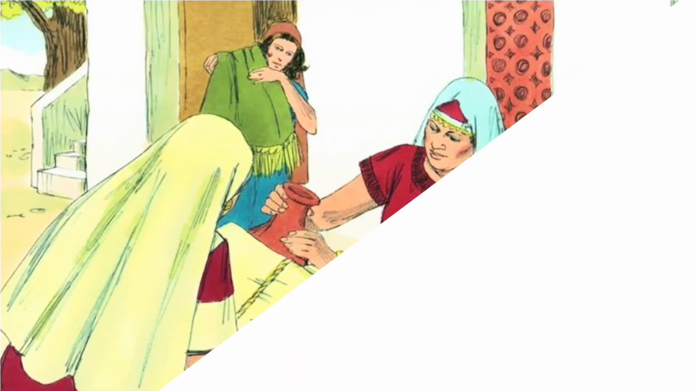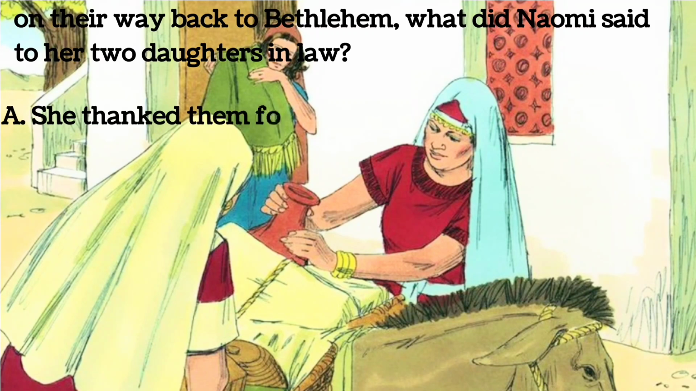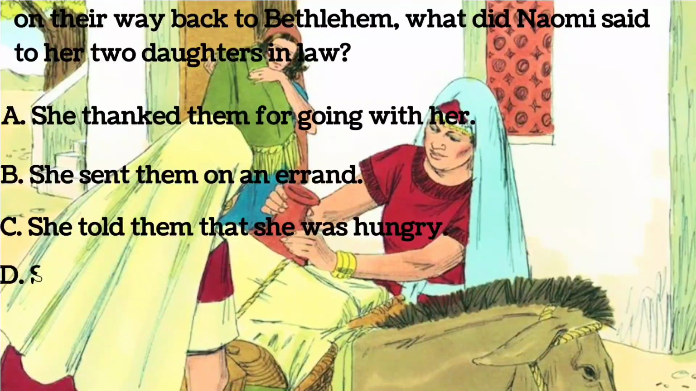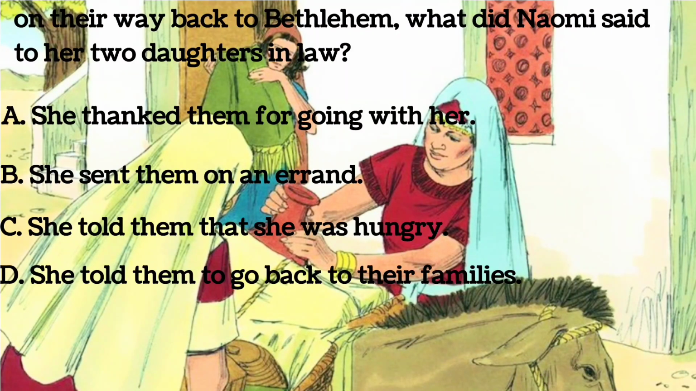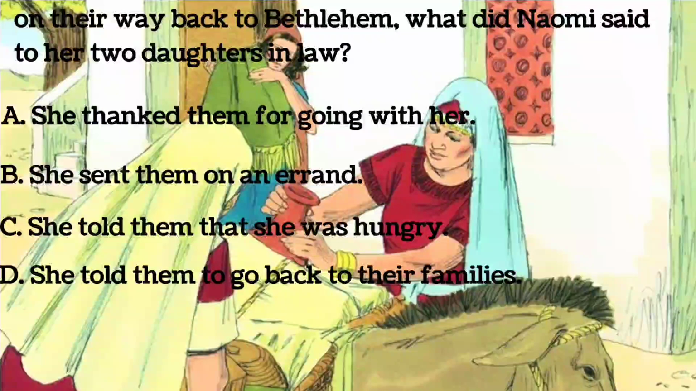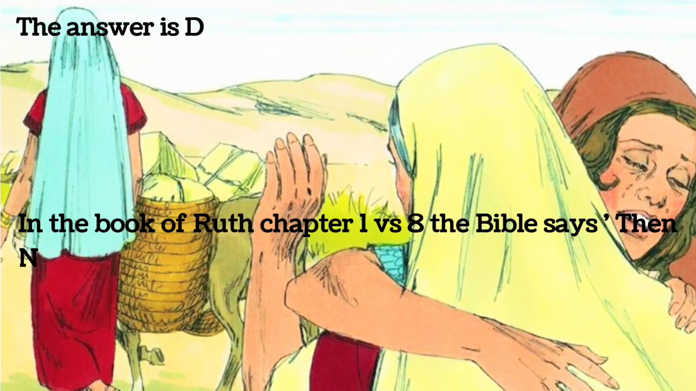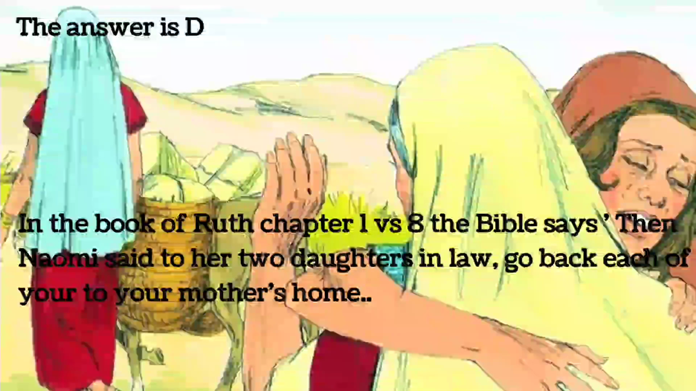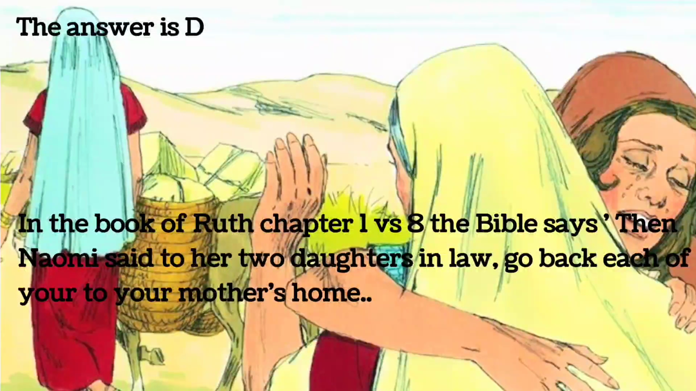On their way back to Bethlehem, what did Naomi say to her two daughters-in-law? A. She thanked them for going with her. B. She sent them on an errand. C. She told them that she was hungry. D. She told them to go back to their families. The answer is D. In the book of Ruth chapter 1 verse 8, the Bible says, "Then Naomi said to her two daughters-in-law, 'Go back, each of you to your mother's home.'"